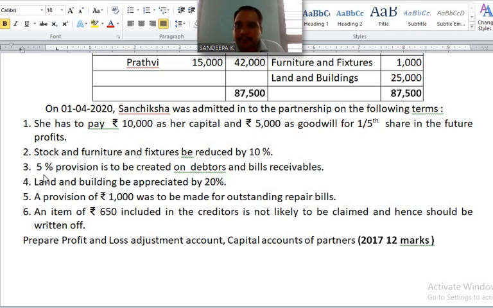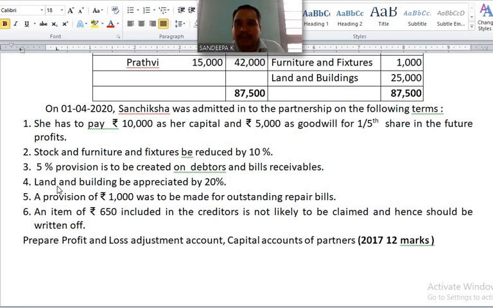Number 3, 5% provision is to be created on debtors and bills receivable. Provision on the assets, okay, it is a liability, understand, recorded on the debit side of revaluation account. To provision for debtors, to provision for bills receivable.